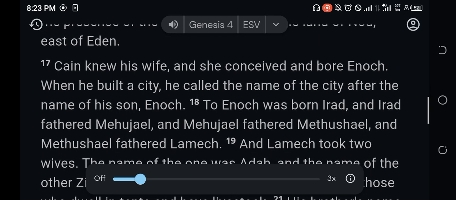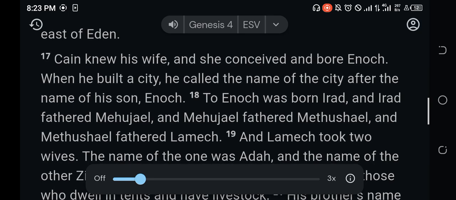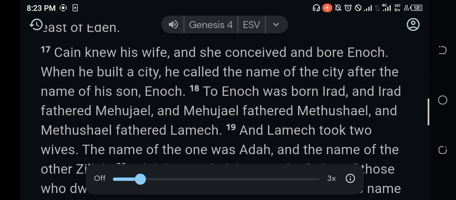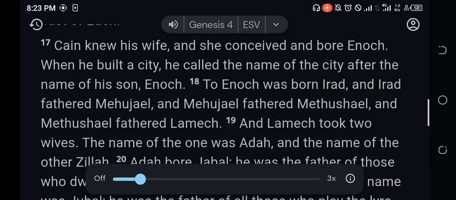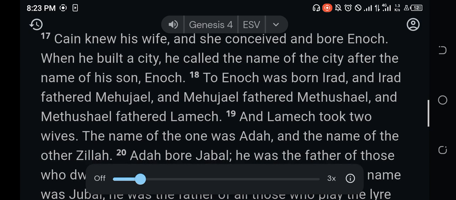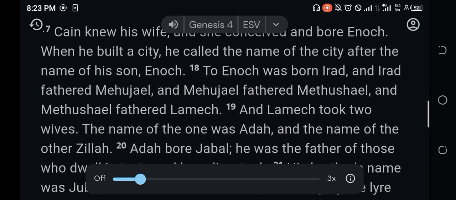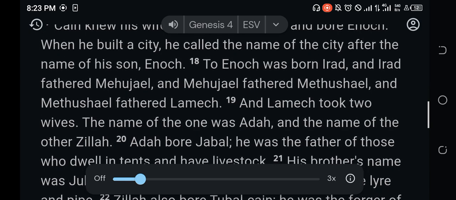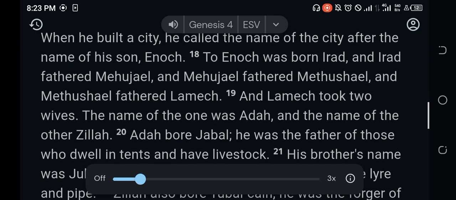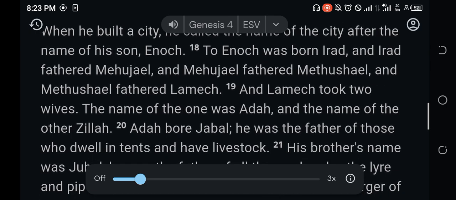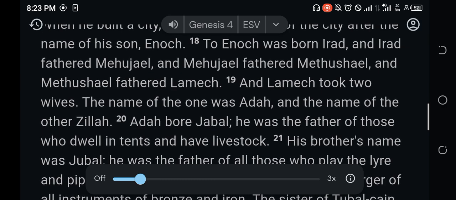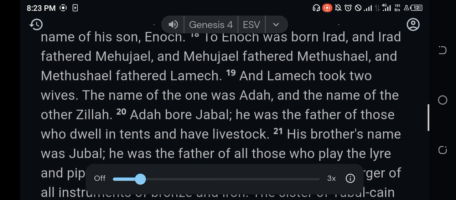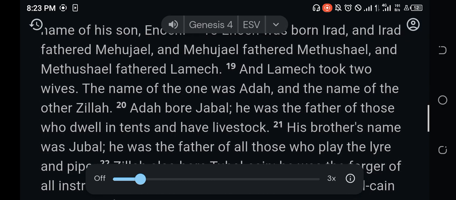Now the manner of storytelling employed here is thematic. The writer was telling a story, and the story focused on the theme.